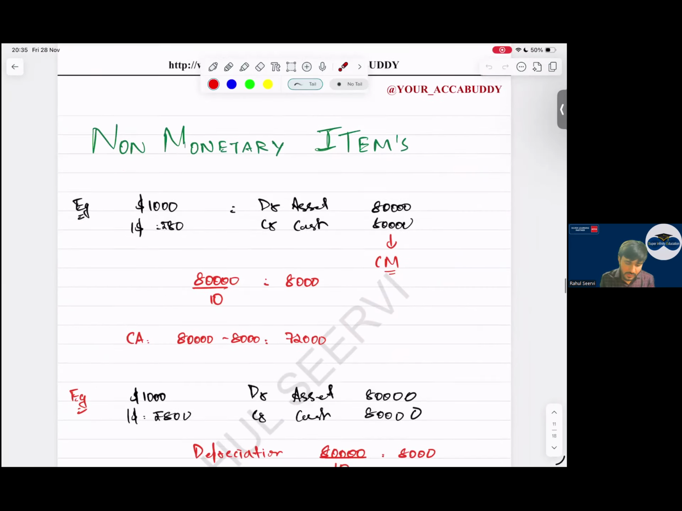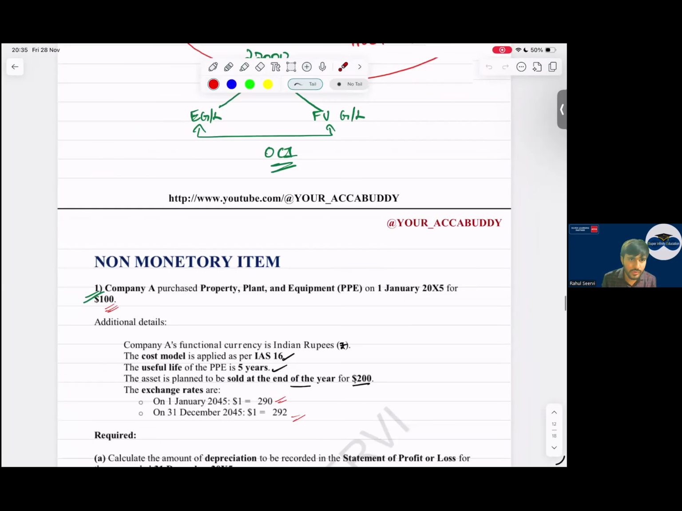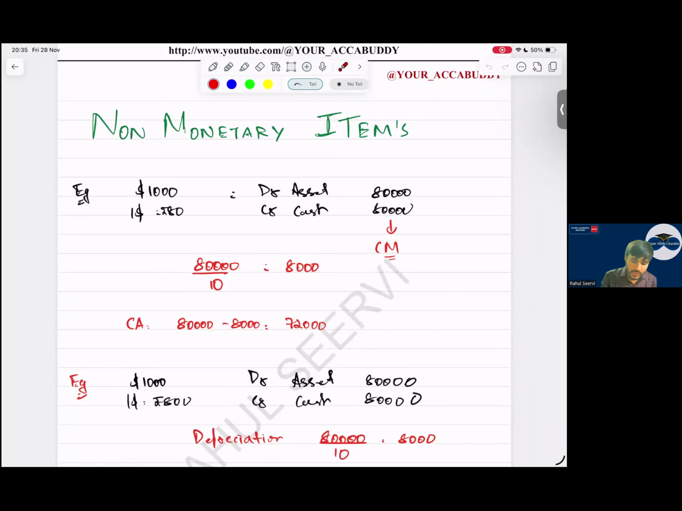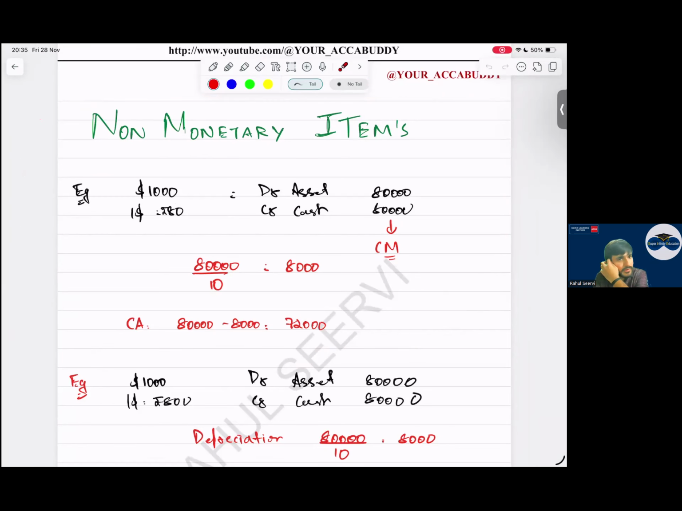Yes, sir. Then coming to non-monetary items. See everyone, simple thing. Non-monetary item, what should we do? For non-monetary item, will you retranslate everyone? Non-monetary item is under cost model. So today I purchase an asset, debit asset, credit cash, I record it, sir. Done, sir. No issues in this.